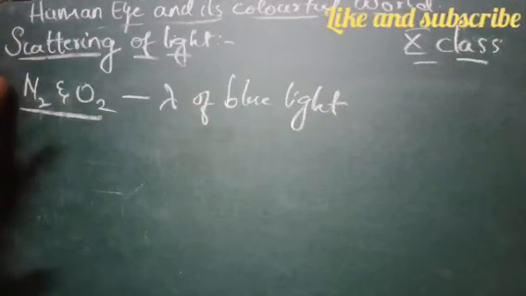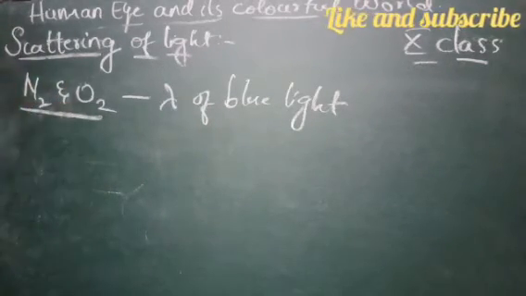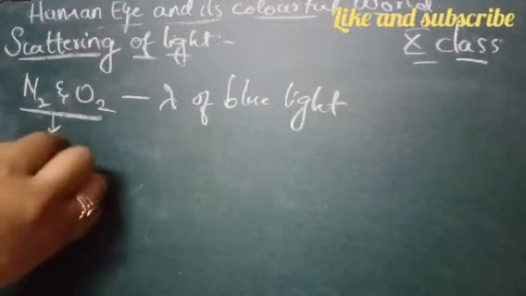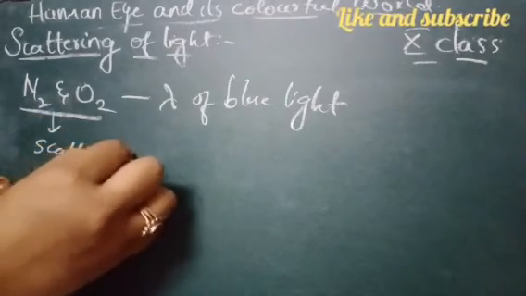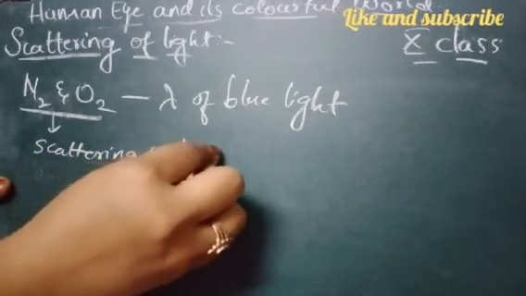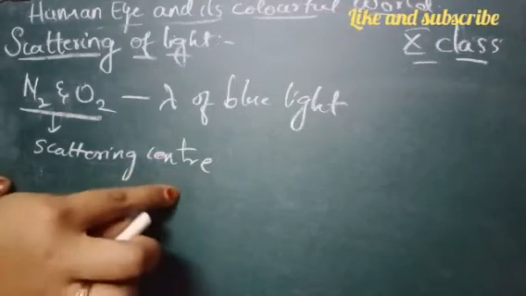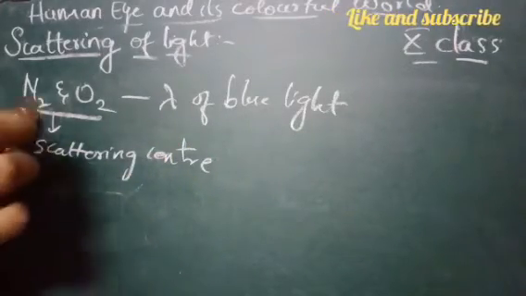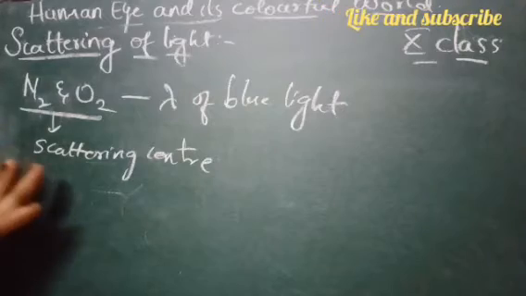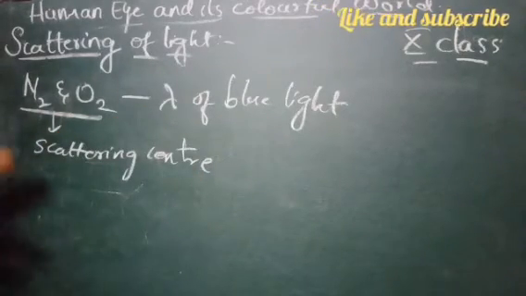So these molecules act as the scattering center, the atom which absorbs and emits. So nitrogen and oxygen act as the scattering center for the scattering of blue light.